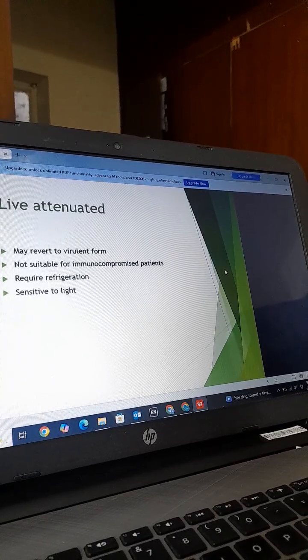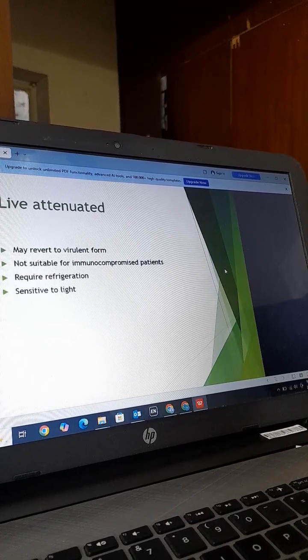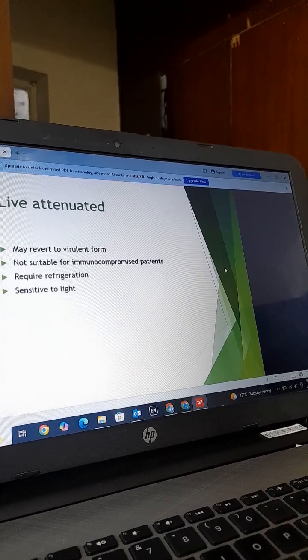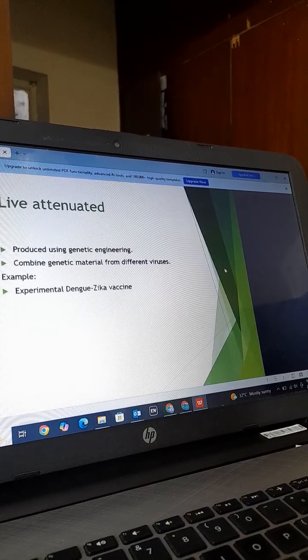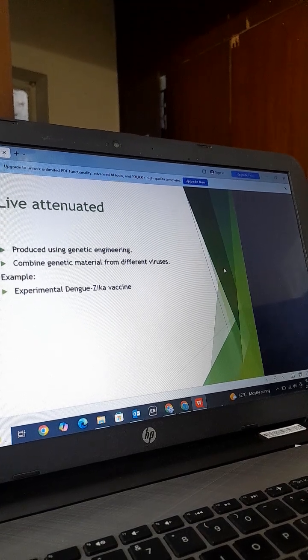What are the disadvantages of live attenuated vaccines? They may revert to a virulent form, are not suitable for immunocompromised patients, require refrigeration, and are sensitive to light. Another type is produced using genetic engineering, combining genetic material from different viruses, for example experimental dengue and Zika virus vaccines.